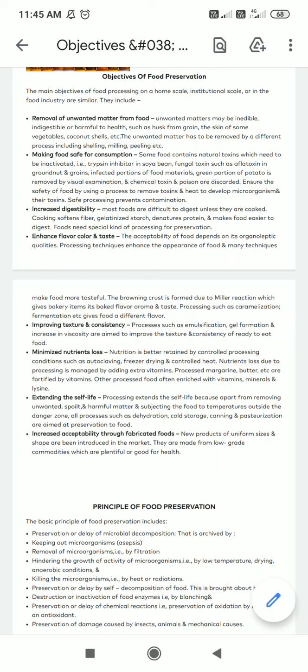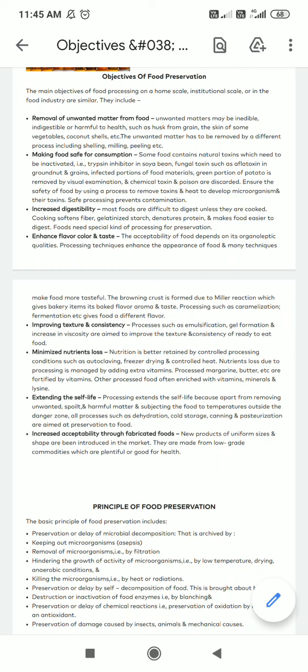So these microorganisms will interact with the final product of that particular food, right? So it is important we remove this damaged portion, so that there is no interference of the microorganisms which are grown on that particular damaged portion.